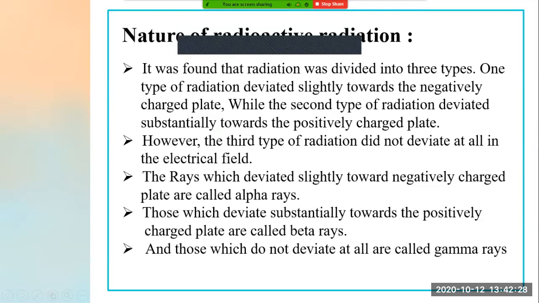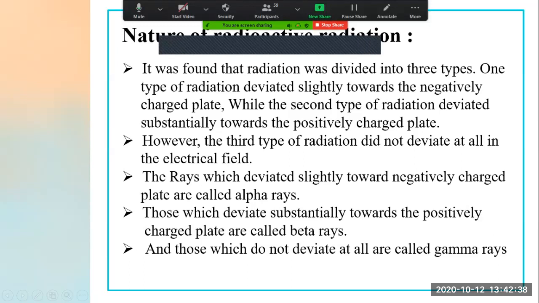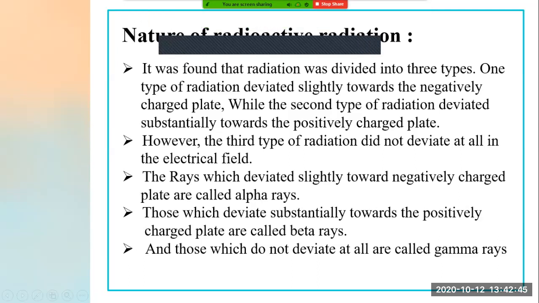Now see, the one which is deviated towards negatively charged plates is nothing but alpha rays. The second one, which is deviated towards positively charged plates, is nothing but beta rays. And those which do not deviate at all are known as gamma rays.